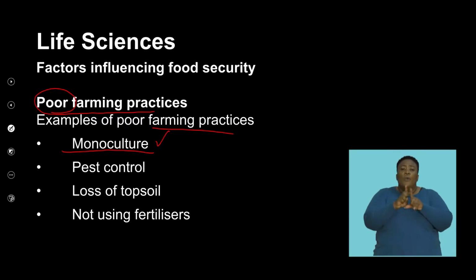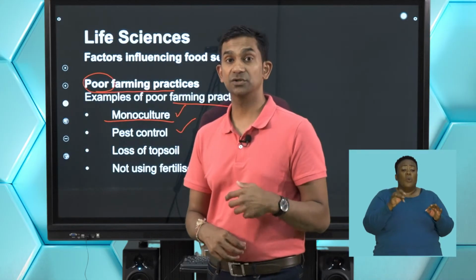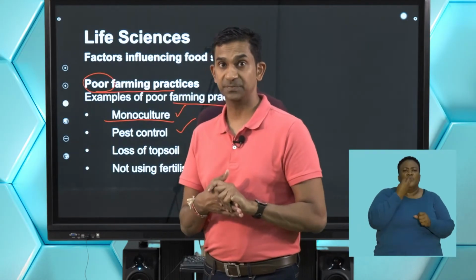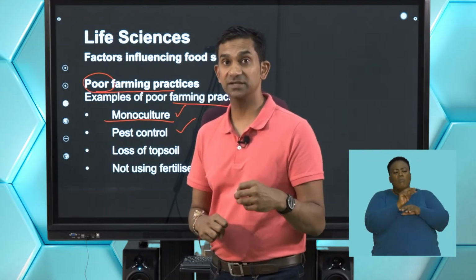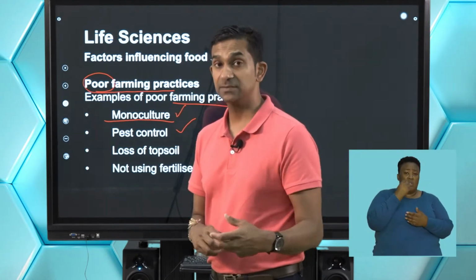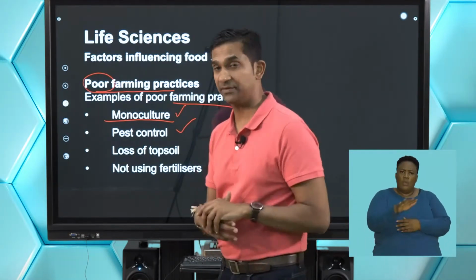We also know that pest control, so the ability of a farmer to control the pests that affect his crop, is something that he needs to consider. However, pest control can also impact on the quality of food. It also can impact on the biodiversity that's present. And so, in turn, pest control needs to be carefully monitored to ensure that you're able to produce food that's consumable, but also to conserve the biodiversity in that area.